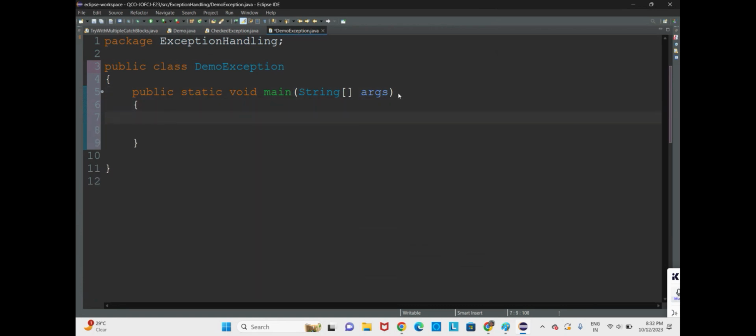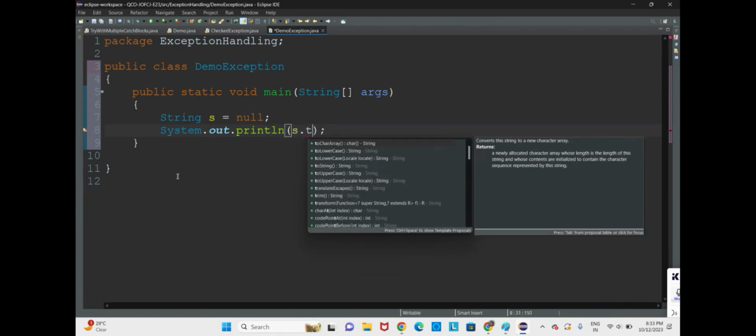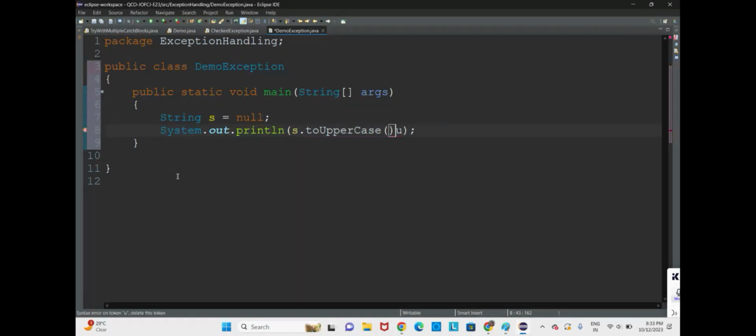Let us go for the try and catch, because we will surely know that there will be an exception. We shall go for a string exception. So let us take String s is equal to null. Now the statement which is responsible for the exception, we shall write directly: s.toUpperCase().